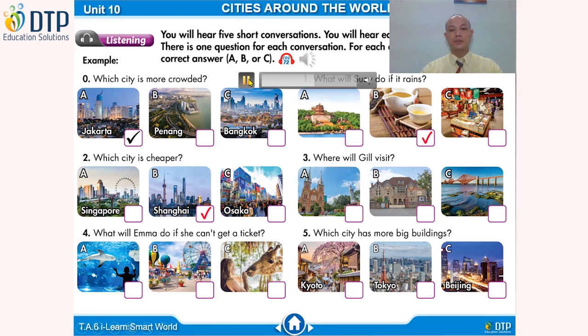3. Where will Gil visit? Jack, do you know about Salisbury? Yeah, it's famous for its cathedral. It has 2 museums as well. I'm only there for a couple of hours. Well, you should go to the cathedral then. Okay.